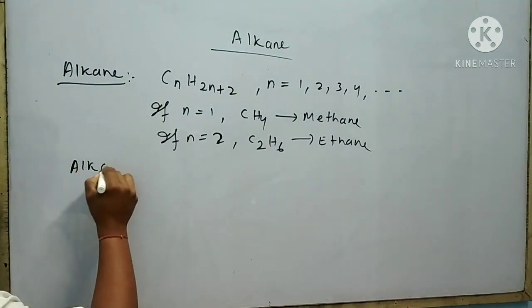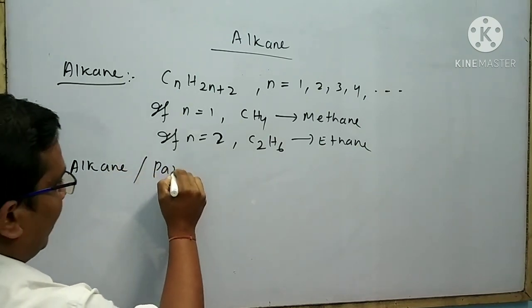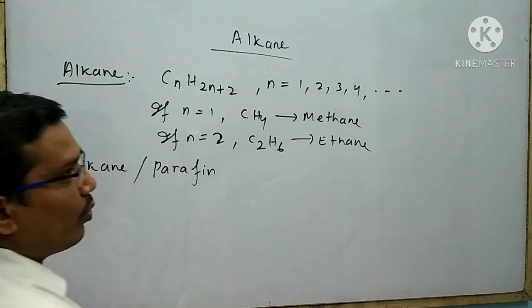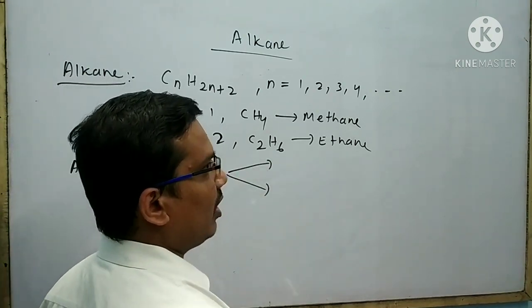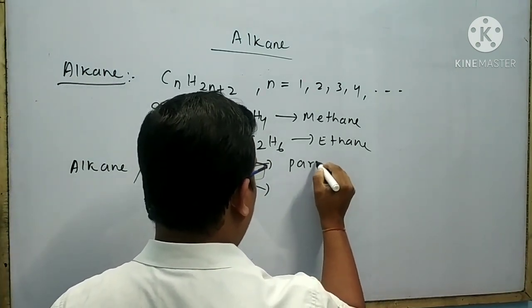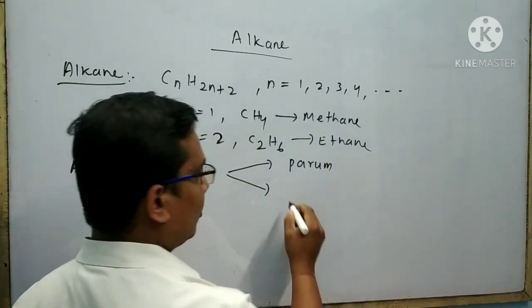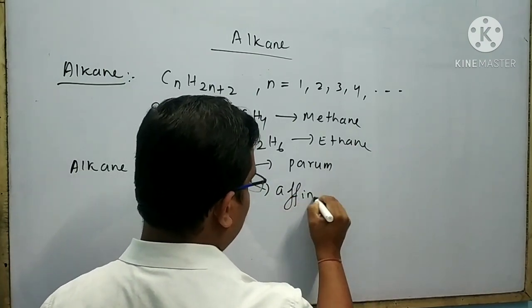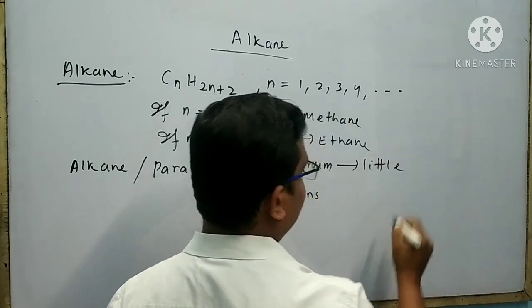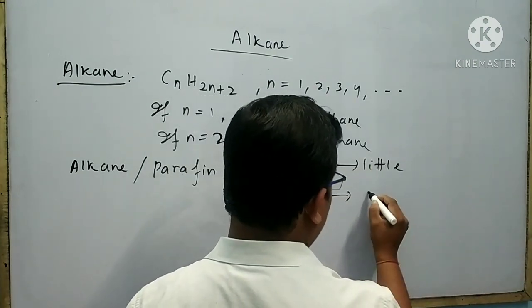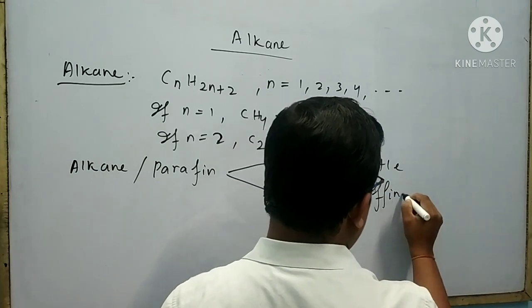Alkane is also called paraffin. The word paraffin is derived from two words: one is parum, another is affinis. Parum means little, affinis means affinity.